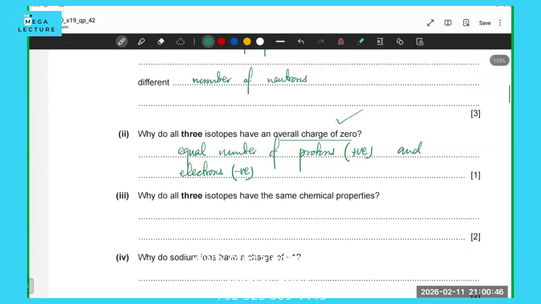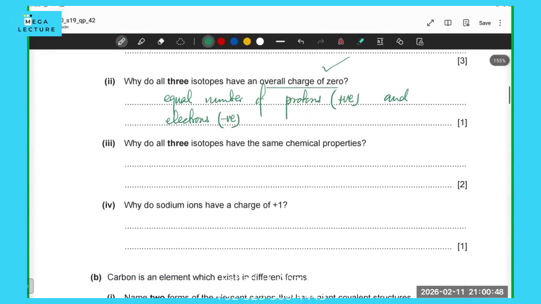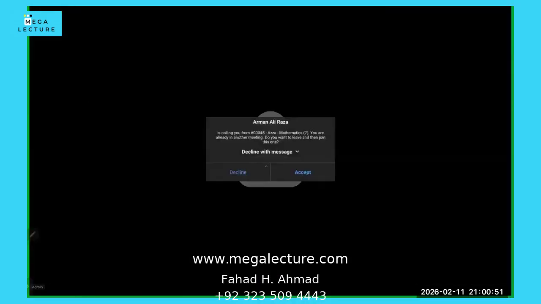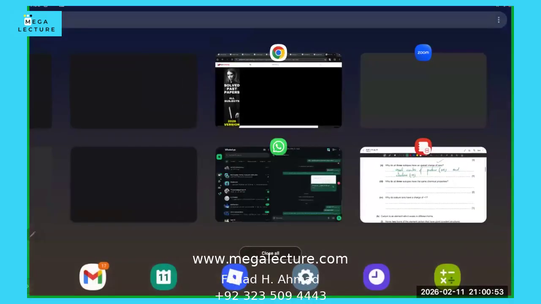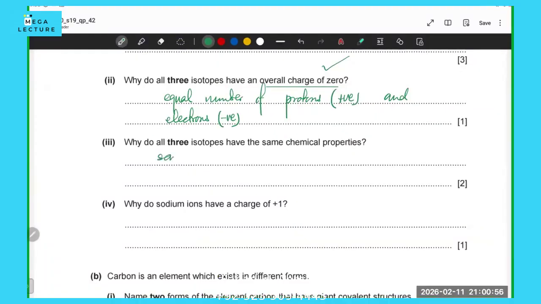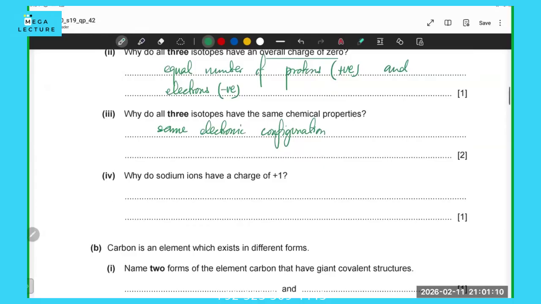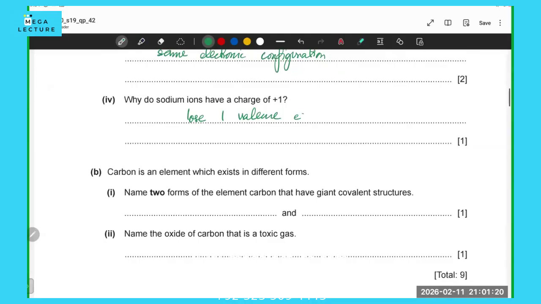Why do all three isotopes have the same chemical properties? Well, they have the same chemical properties because they have the same exact electronic structure. So they have exactly the same electronic configuration. Why do sodium ions have a charge of +1? Because they lose one valence electron. Sodium is group 1, so it loses one valence electron.